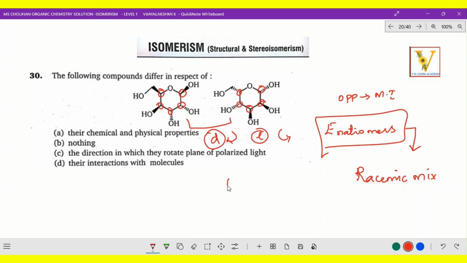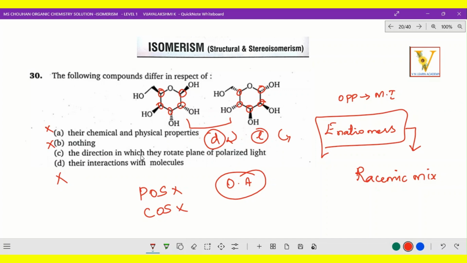It is optically active. So optically active means, do you have it here? Is a plane of symmetry or center of symmetry present? No, there is no plane or center of symmetry present. So naturally it is optically active. So optically active means they can rotate plane polarized light, right? So interaction with the molecules, there is no interaction, it is just the opposite. So this will be wrong, and nothing is there. Yes, something is there, and their physical and chemical properties totally vary. But here this also is wrong.